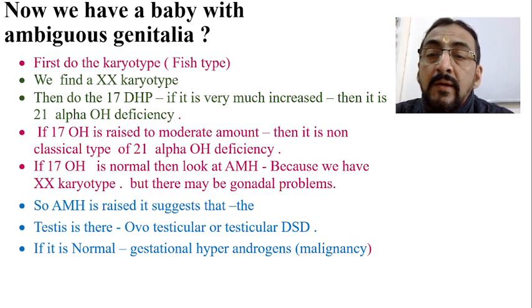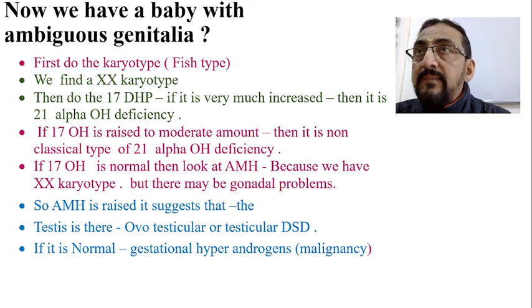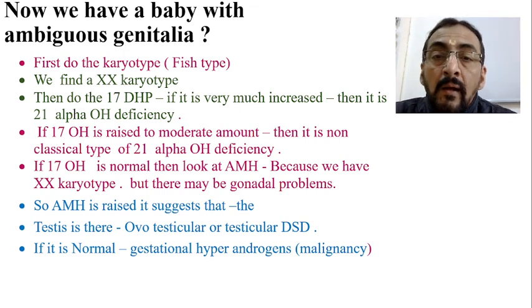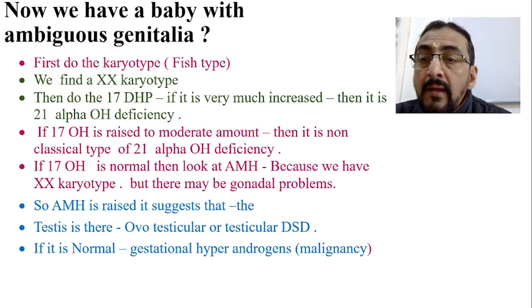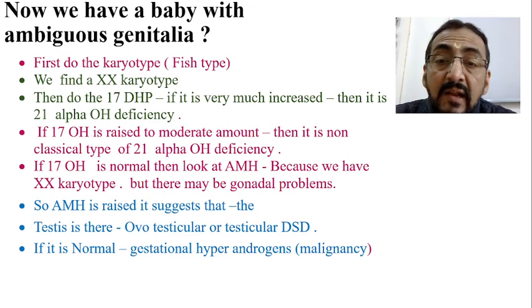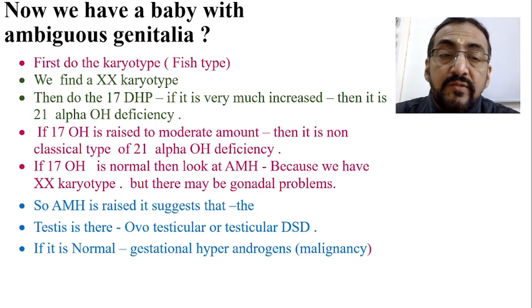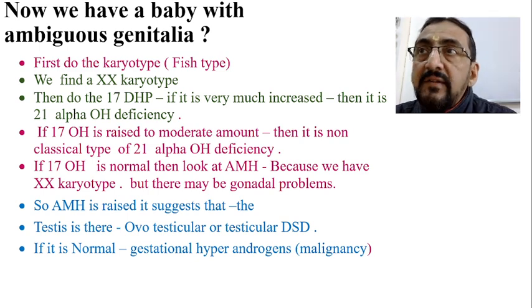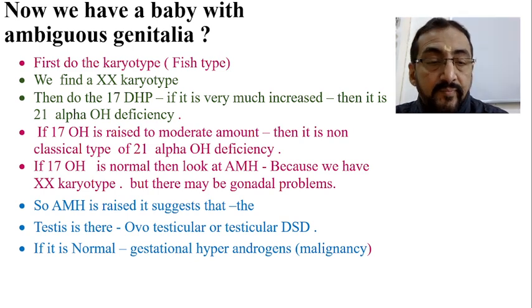So it suggests an ovotesticular or testicular DSD. And if the anti-Mullerian level is normal, then it may be gestational hyperandrogenism, as in the case of malignancy, pheochromocytoma, etc.